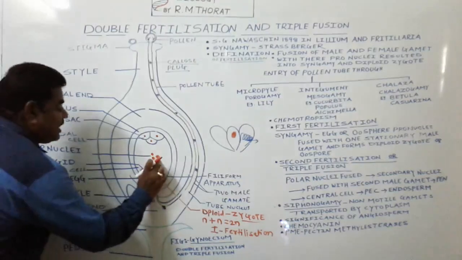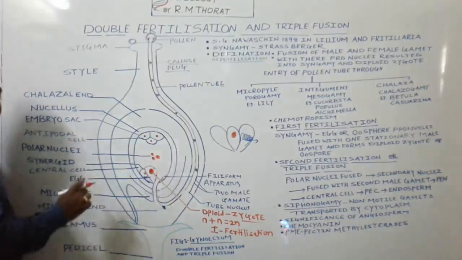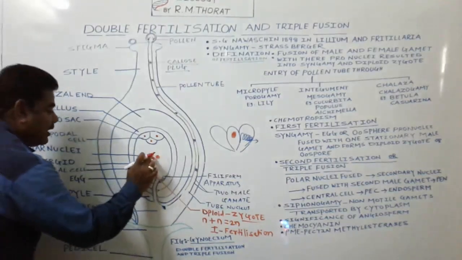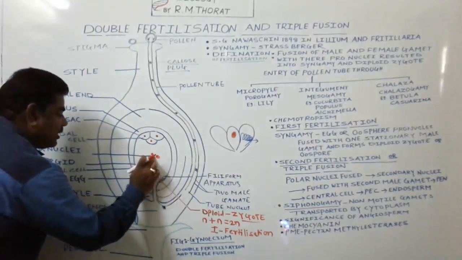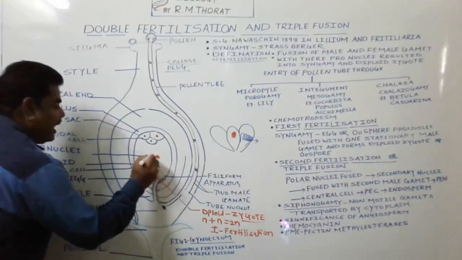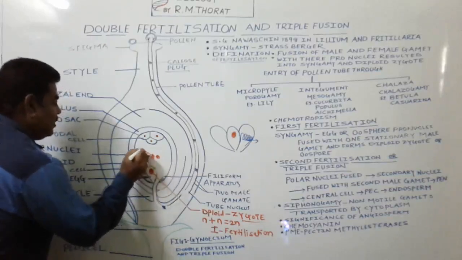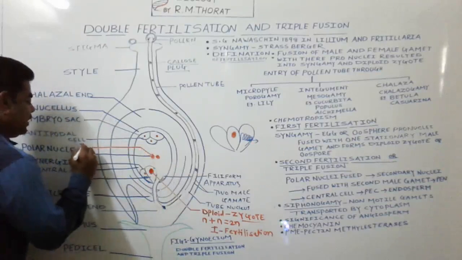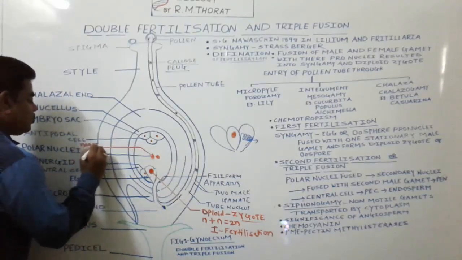When it comes up to the polar nuclei, these two polar nuclei come close to each other, fuse and form one nucleus. N plus N forms a 2N.